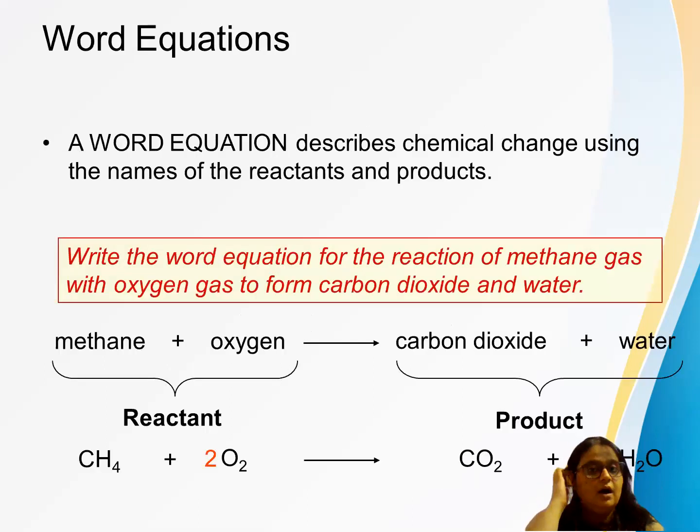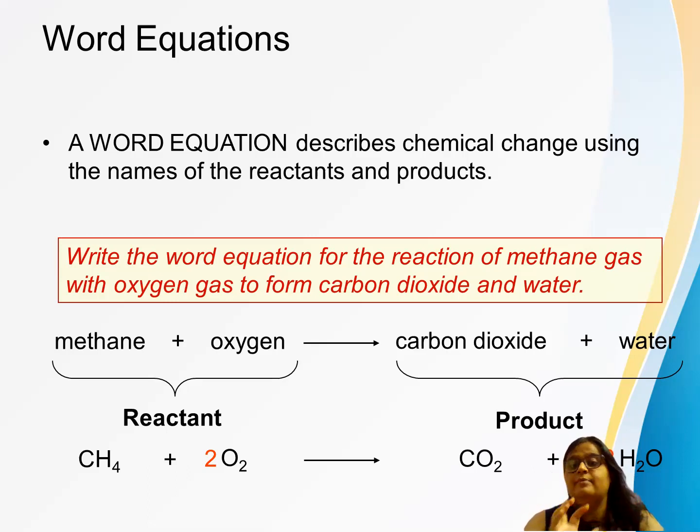Now the word equation. As I told, if you see the reaction, it is simply a sentence: when magnesium reacts with oxygen, it forms magnesium oxide. You're just telling what you are doing and what you will get. A word equation means you are writing the names of the compounds in the form of an equation, but you are not using symbols. So suppose I'm writing a reaction: when methane reacts with oxygen, it will form carbon dioxide and water, right?